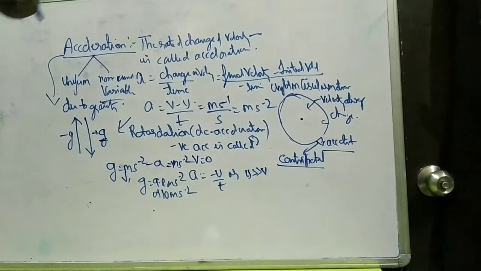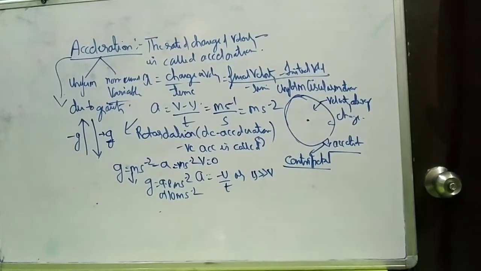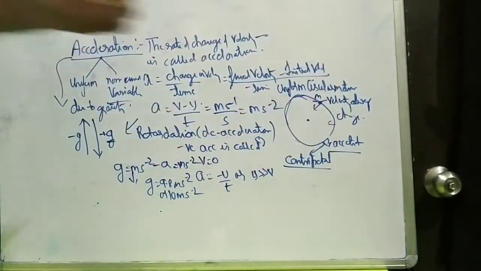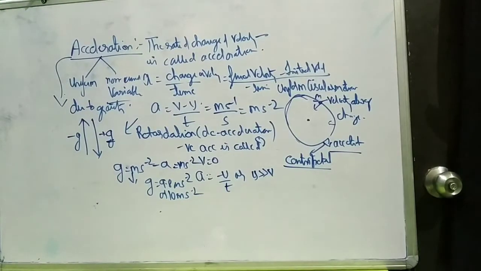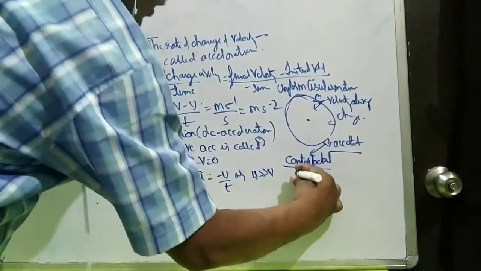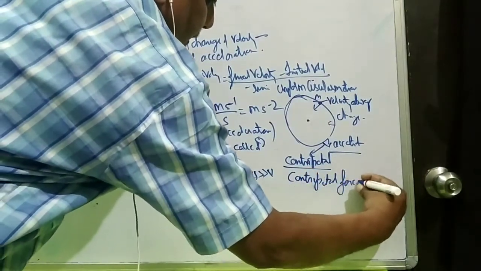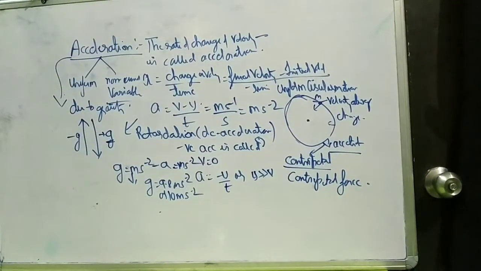Now when a body is moving in a circular path producing a centripetal acceleration, now when a particle is having a small mass m and it is moving with a centripetal acceleration, the force so produced by it is called centripetal force. It is called centripetal force because the particle having a mass, moving in a circular path, always produces a centripetal acceleration.